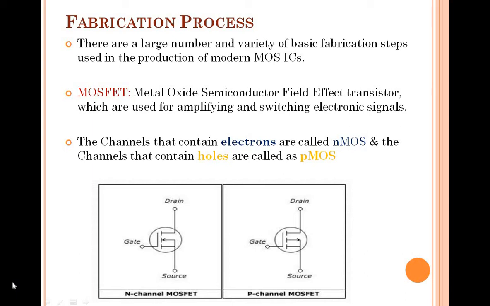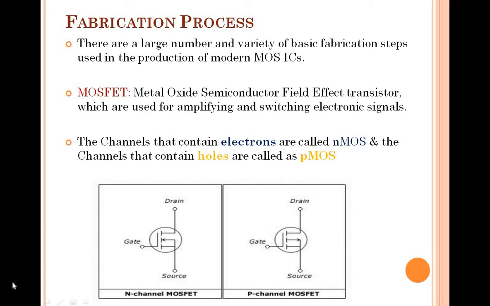What is actually a transistor? It is a semiconductor device which is used to amplify or switch electronic signals, right? The terminals you have there are gate, drain and source. And the two types of transistors that we will be having are N channel and P channel. So the first thing that we see is about your MOSFETs.